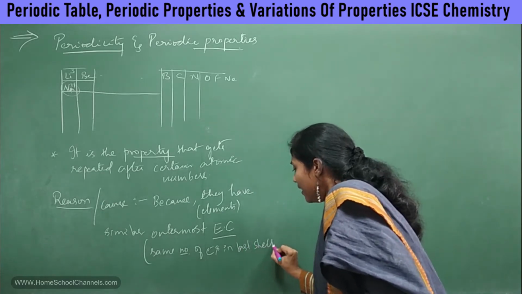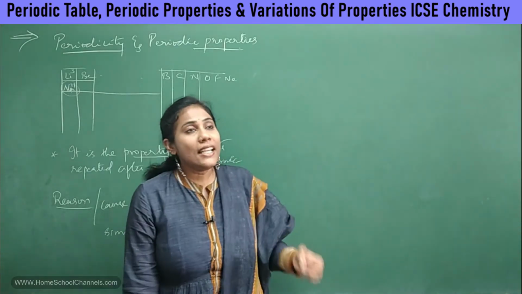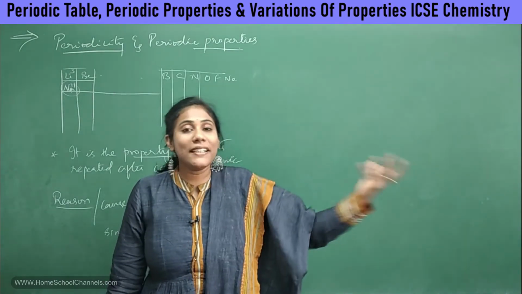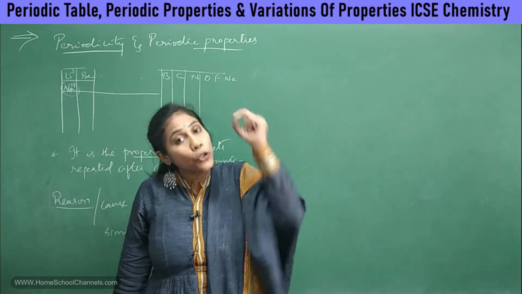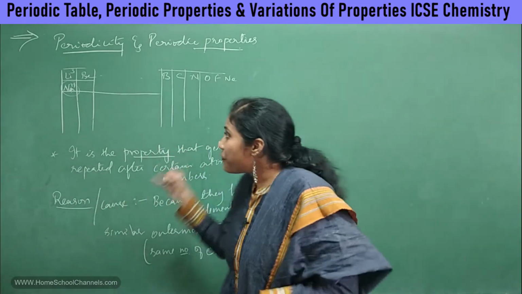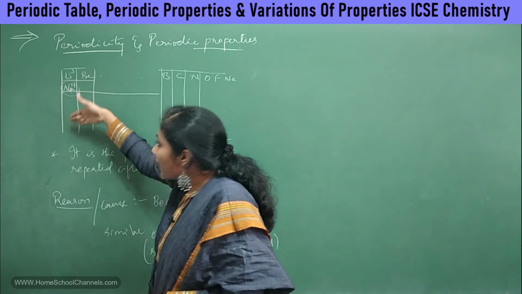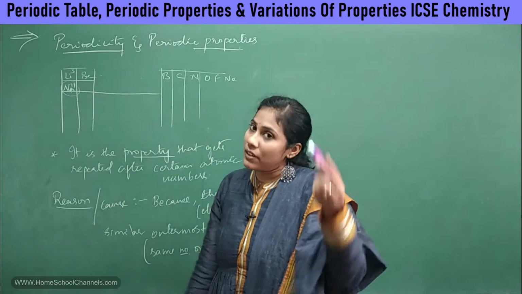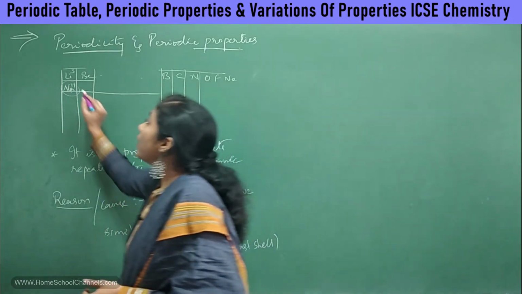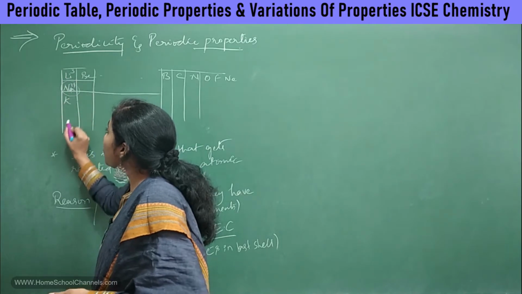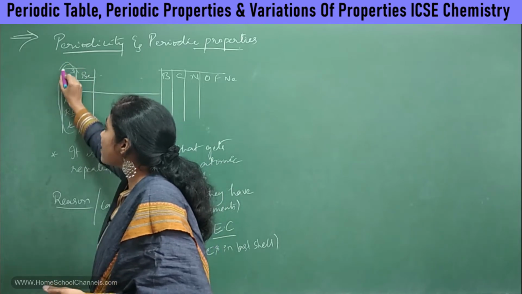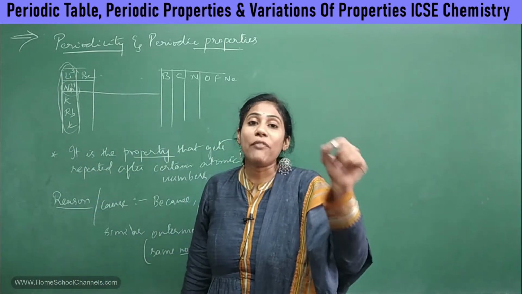The electrons which are present in the last shell are always a magic, guys. It's because of them that the elements participate in chemical reactions. So whichever elements have the same number of valence electrons, they all behave in a similar way. That's why we say the elements placed in the same group will always have the same properties. It's because they all have the same number of valence electrons.